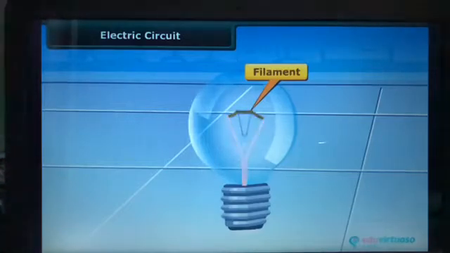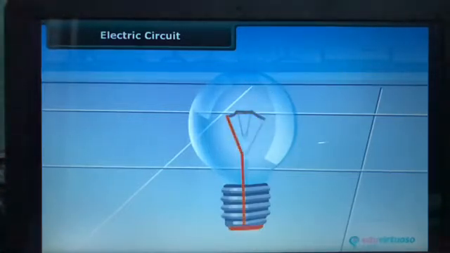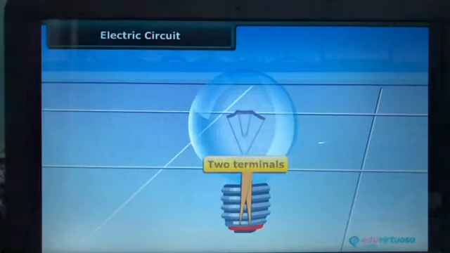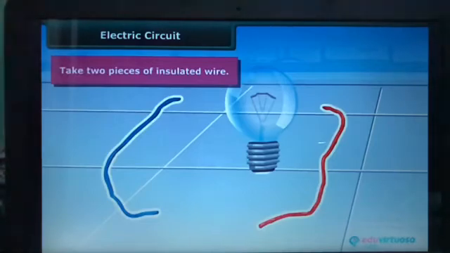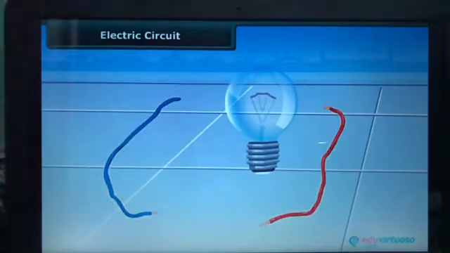on two thick wires. One of these thick wires is connected to the metal case around the base of the bulb. The other wire is connected to the metal tip at the base of the bulb. The metal case and metal tip at the base are two terminals of the bulb. Take two pieces of half-meter long insulated wires. Remove the plastic covering at the ends of each piece of wire with the help of a knife.